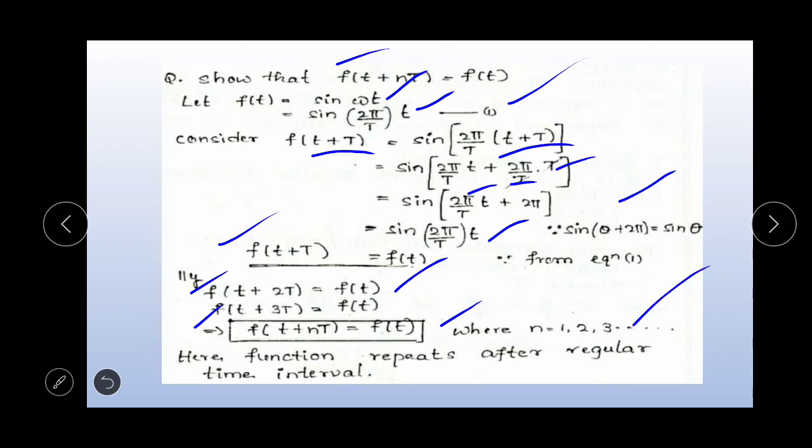So this equation represents a function which repeats after a regular time interval. Here the function f of t repeats after 1T, 2T, 3T, 4T, up to n into T.